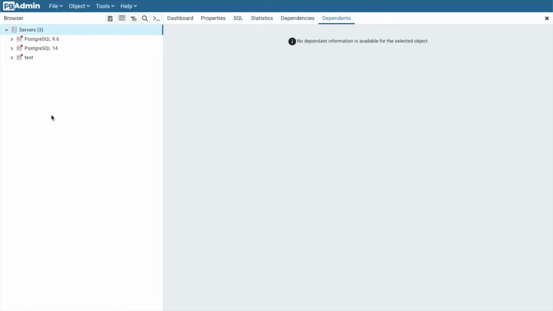So we go to servers, click the drop down arrow. And we have all the default servers installed. I'm gonna right click, register, and server.